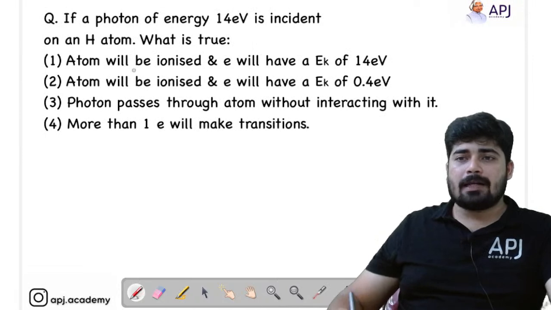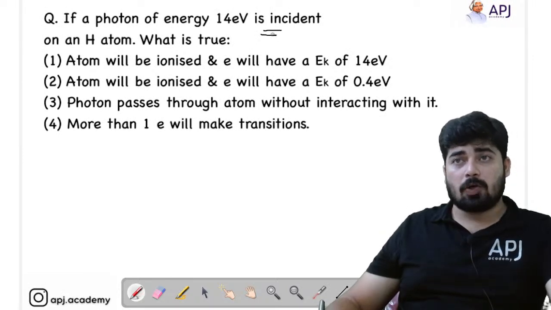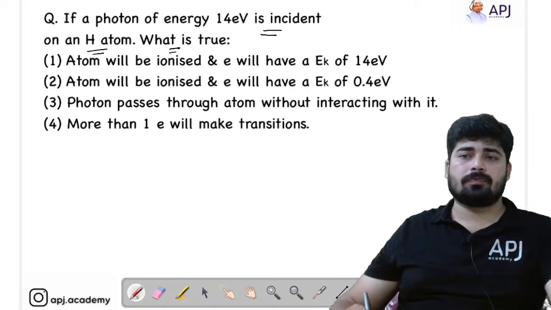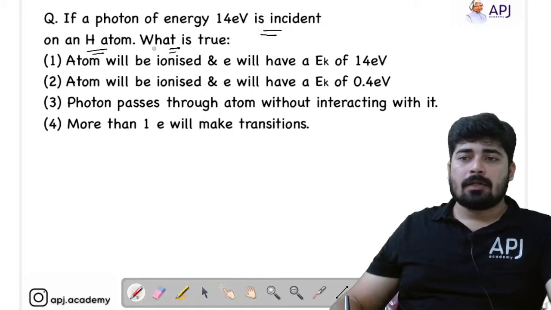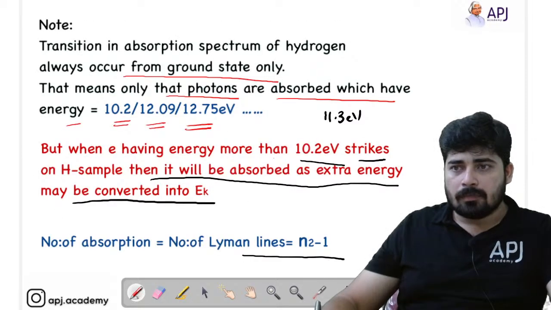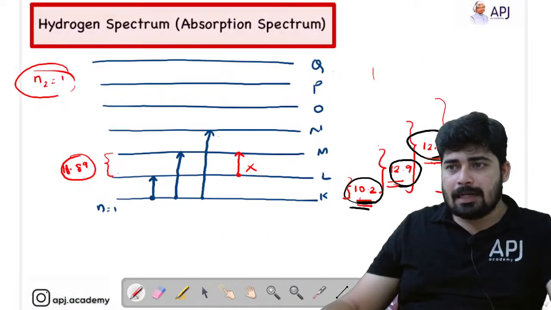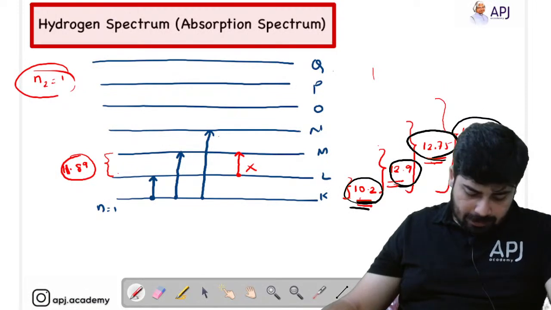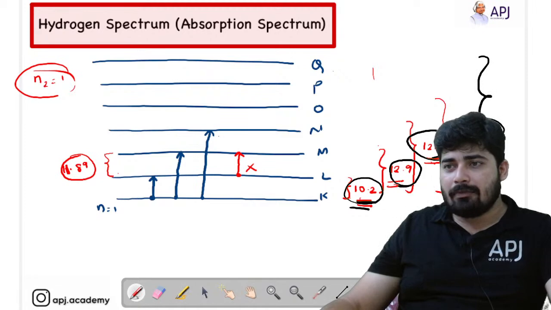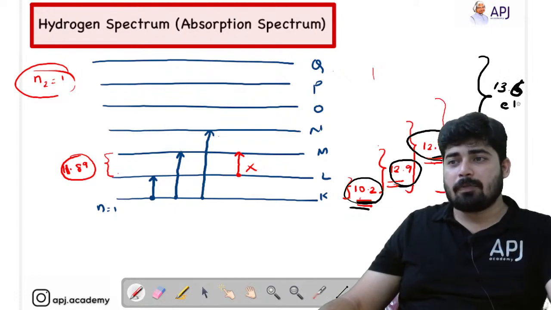If a photon of energy 14 electron volt is incident on an atom, what is true? See, we know that if 14 electron volt is incident, you can see here there is an energy of 13.6, right? And the maximum energy difference between the 7th shell and the first shell is 13.6. Here it is 13.06, but the maximum energy will be 13.6 electron volt.